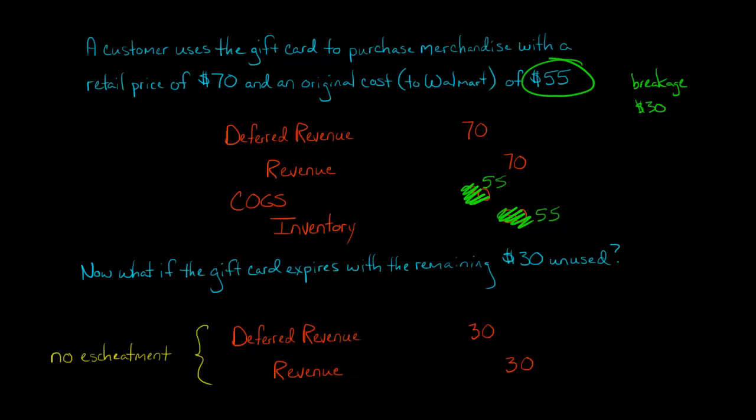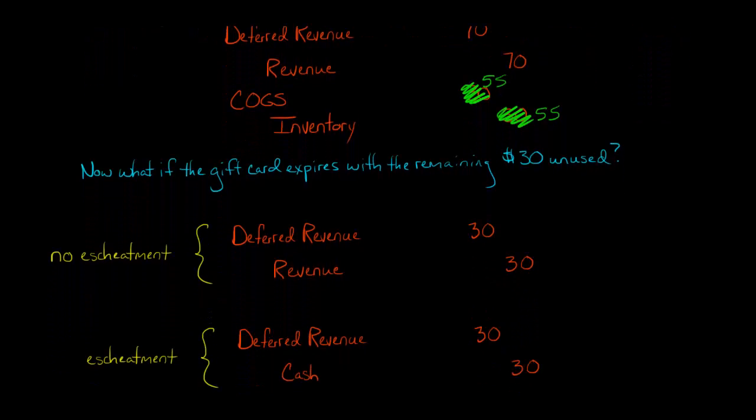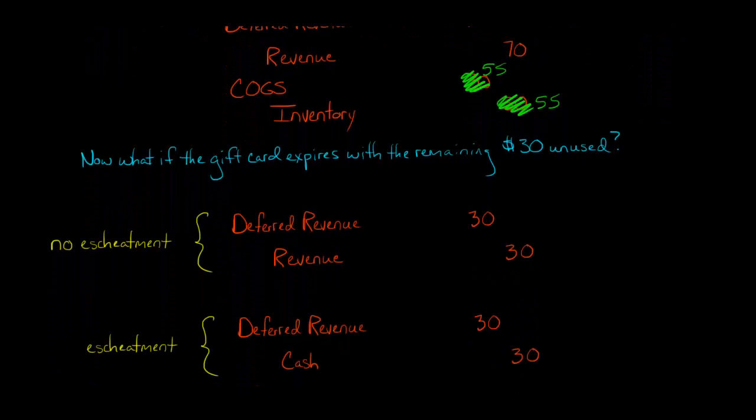It's like, okay, time's up. Person didn't spend that $30. We're going to recognize it as revenue, and we don't have to recognize any cost of goods sold because we didn't sell anything. Okay, that's if the state has no escheatment laws. Now, if the state has escheatment laws, then that $30 has to be paid to the state government. So that is going to escheat to the state.